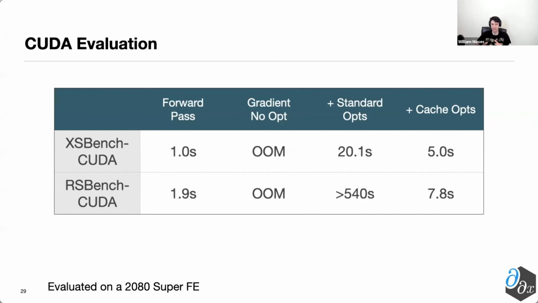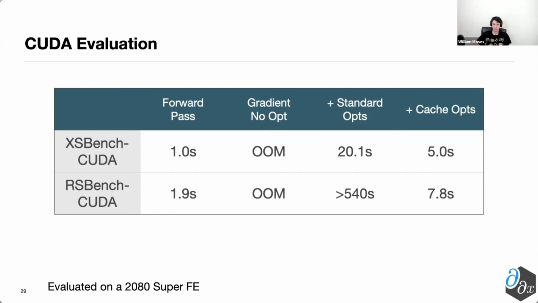If we then go ahead and apply the standard thing that Enzyme does, which is running some standard, say, O2 pre-processing optimizations, we can succeed at running on the GPU without running out of memory, which is fantastic, but there's still a relatively sizable difference between the actual runtime of that, which for XSBench is 20 seconds versus 1 second for the original primal code, and greater than 540 seconds versus 2 seconds for RSBench. So it runs, but not substantially great.